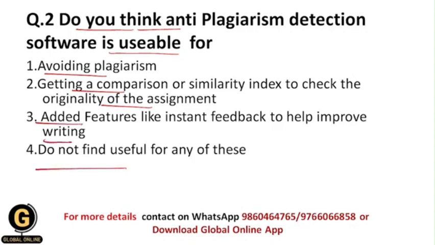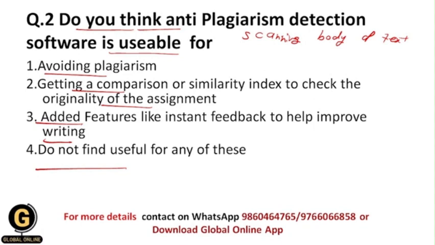So basically students, anti-plagiarism detection software works by scanning body of text and comparing it with other sources of content, to see if there are similarities or matches.